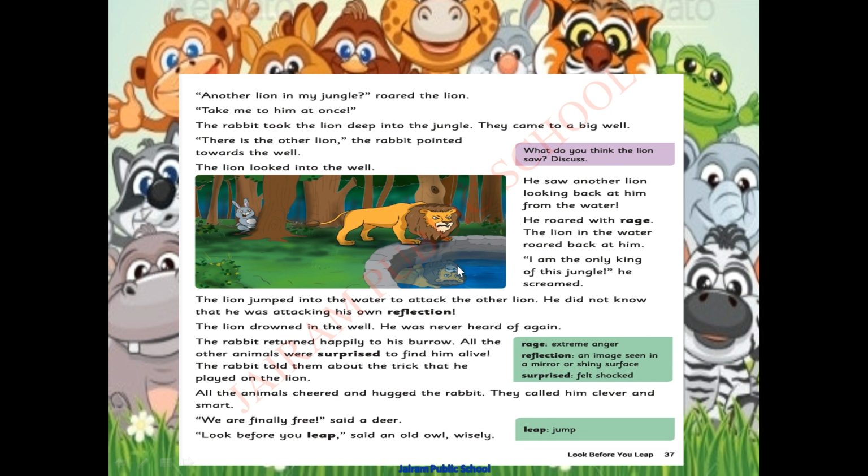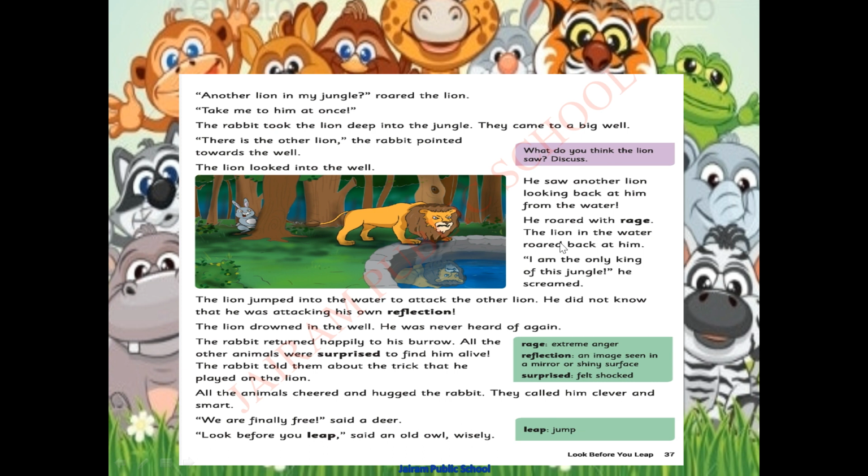So the lion is trying to look at the other lion. The lion looked into the well. Into the well means inside the well. He saw another lion looking back at him from the water. Look here, another lion is there. He roared with rage. Rage means what? Extreme anger. He is even more angry.